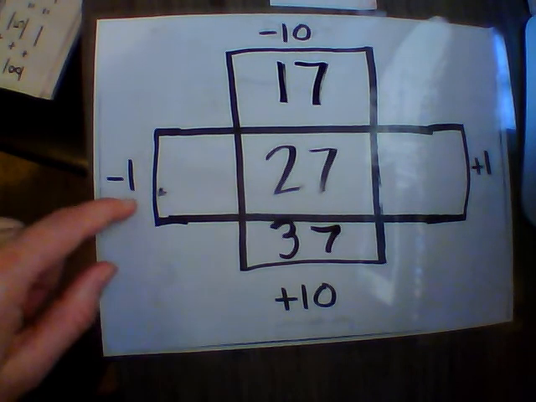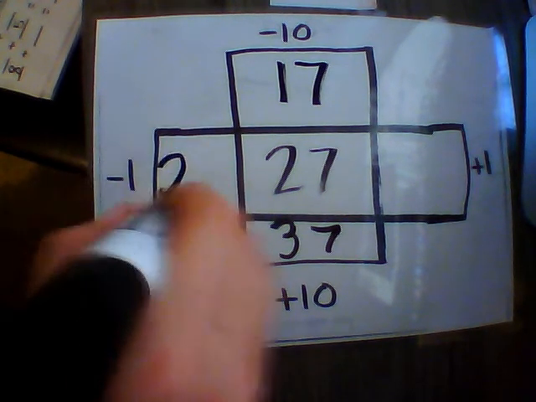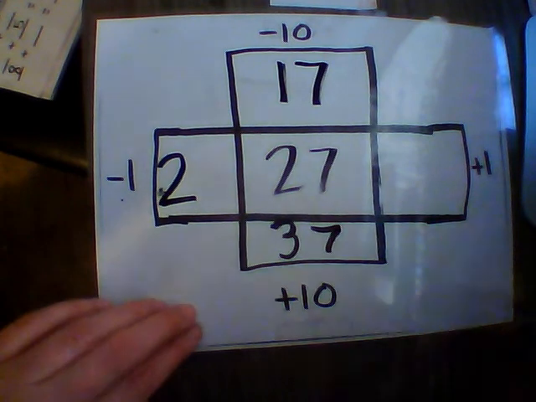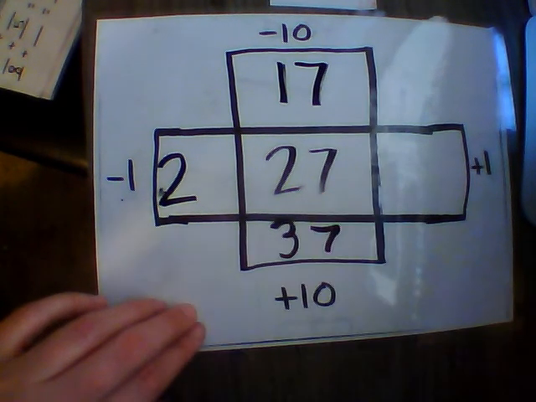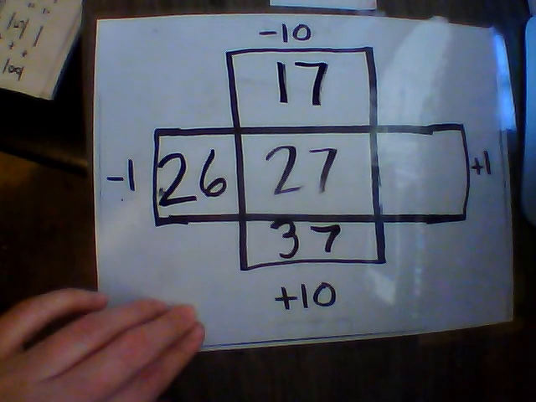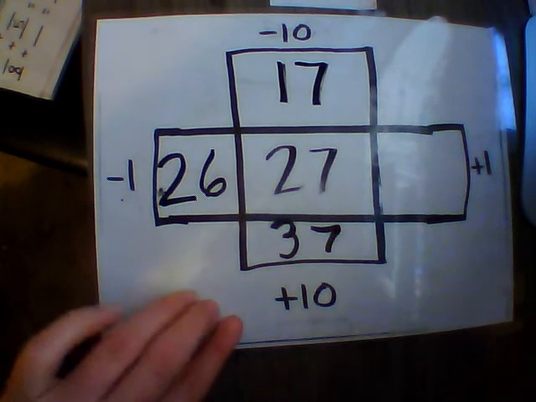27 minus 1. So we keep the tens the same. We're looking at the ones place, which we have a 7. 7 minus 1 equals 6. So 27 minus 1 equals 26.